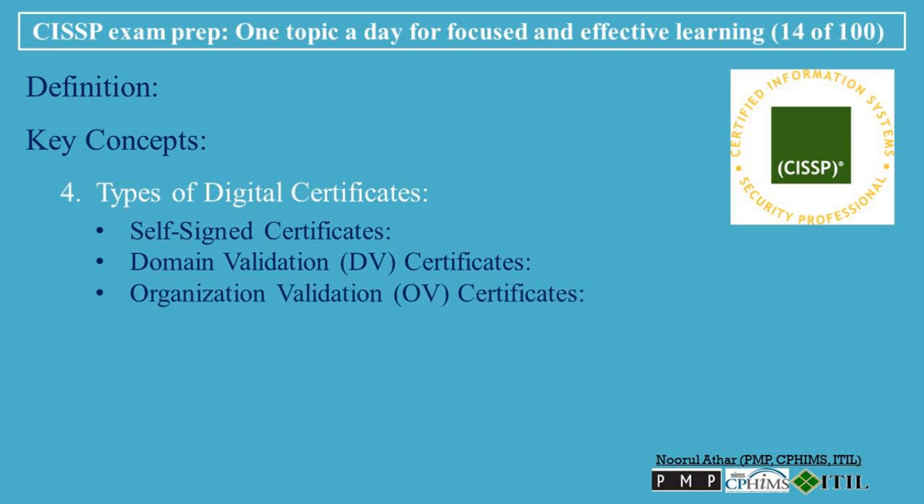Organization validation (OV) certificates require more thorough identity verification than DV certificates, confirming the legitimacy of the organization requesting the certificate. Use for securing websites, emails, and some applications. Extended validation (EV) certificates provide the highest level of trust by requiring extensive identity verification. EV certificates trigger visual indicators in web browsers, for example, a green address bar, to assure users of the legitimacy of the website. Often used by financial institutions and e-commerce websites.